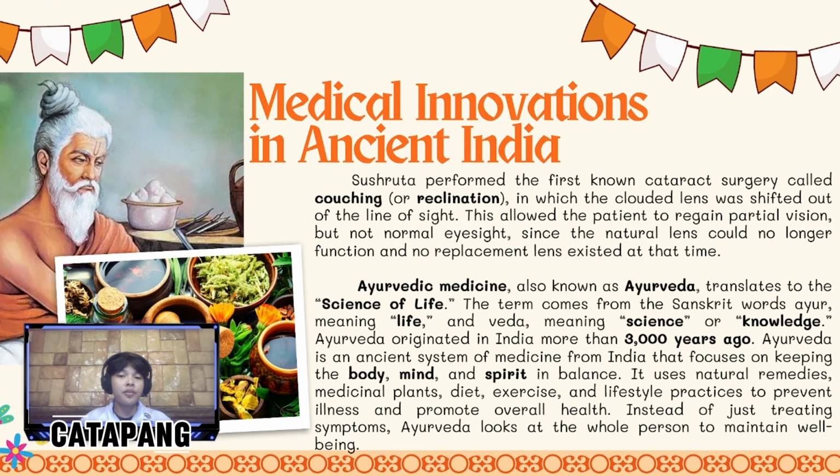Ayurvedic medicine, or Ayurveda, is one of the world's oldest healing systems. The word comes from Sanskrit. Ayur means life and Veda means knowledge or science. So Ayurveda is the science of life. It started in India over 3,000 years ago. Unlike modern medicine, which often focuses mainly on treating symptoms, Ayurveda looks at the whole person: body, mind, and spirit. It teaches that good health comes from balance, and it uses natural remedies like herbs, diet, exercise, massage, meditation, and healthy lifestyle practices to prevent sickness and keep people healthy.